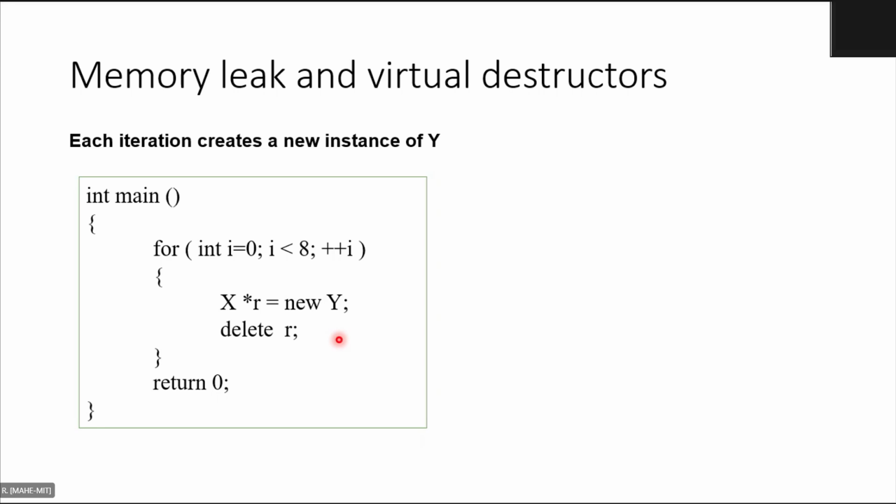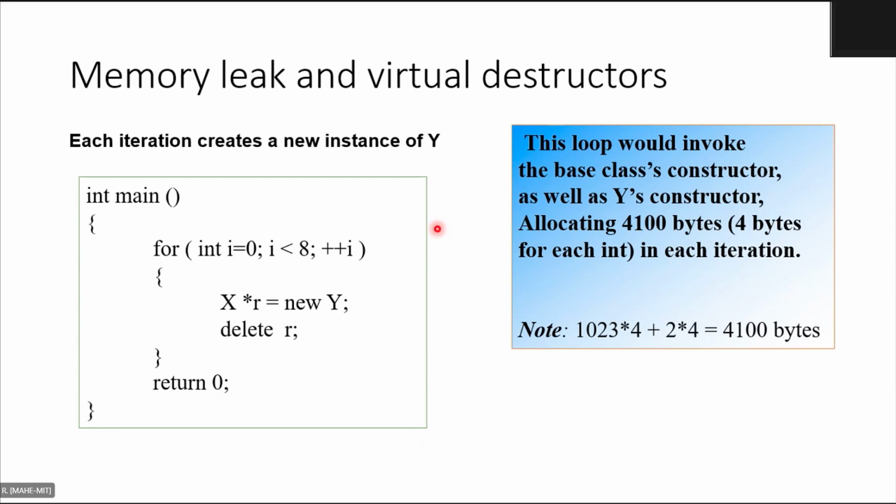This loop would invoke the base class constructor as well as Y's constructor, allocating 4100 bytes, that is 4 bytes for each int in each iteration. So 1023 into 4 plus 2 into 4, that is equal to 4100 bytes. So many bytes are getting allocated here.